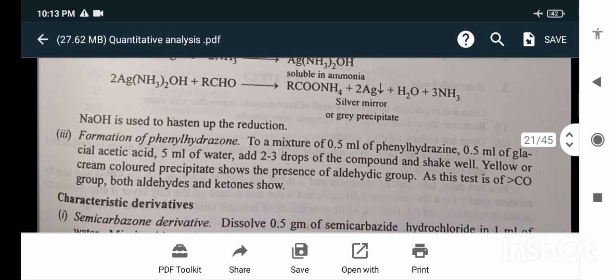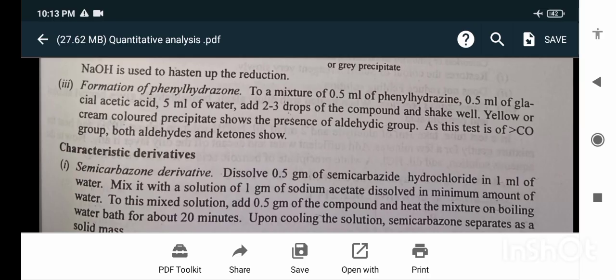Formation of the phenylhydrazone: to a mixture of 0.5 ml of phenylhydrazine, 0.5 ml of glacial acetic acid, and 5 ml of water, add 2 to 3 drops of the compound and shake well. A yellow or cream colored precipitate shows the presence of an aldehydic group. As this test is for the carbonyl group, both aldehydes and ketones show characteristic derivatives.